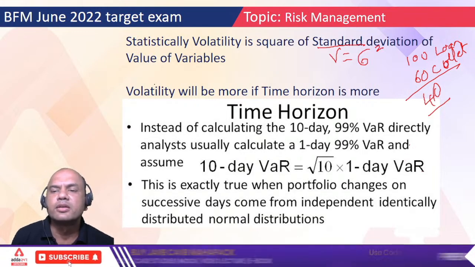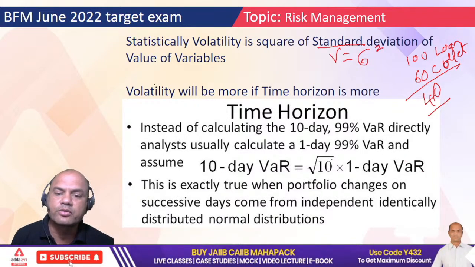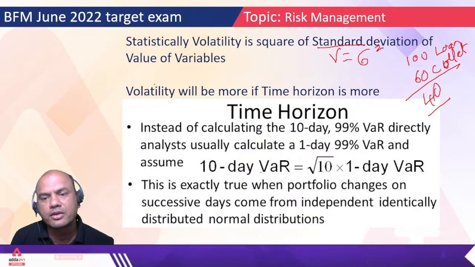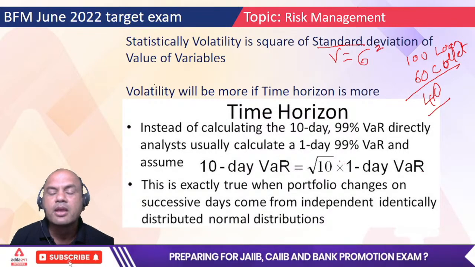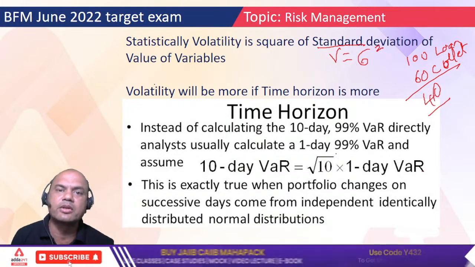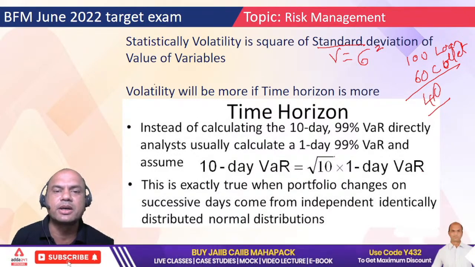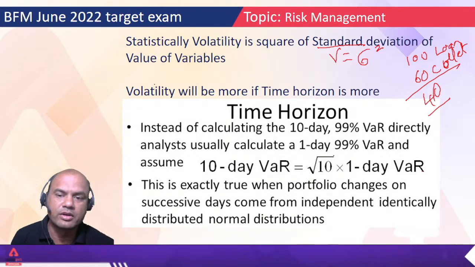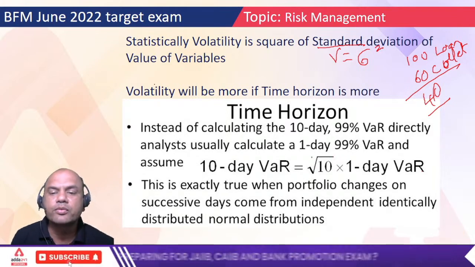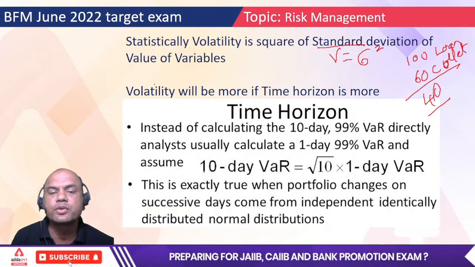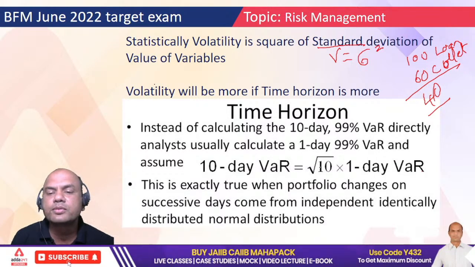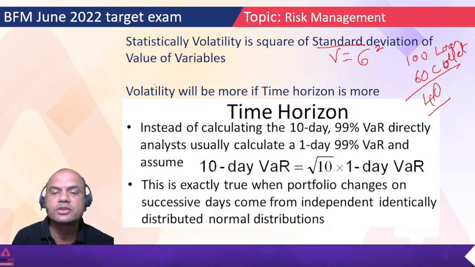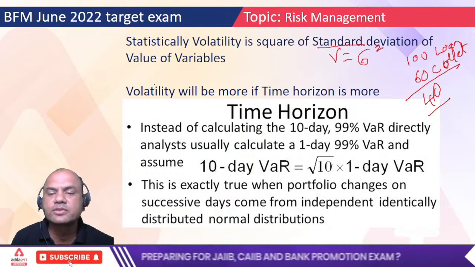Okay. So remember how to calculate this formula. This is a very important formula. You will get a 1 mark question or roughly 2 to 3 questions on this. And remember this risk measurement, you will always get roughly 5 to 6 marks of questions at least on this topic. Okay, so root of 10 into 1-day VAR. Now this is for 10 days. If I ask you for 30-day VAR, then root of 30 into 1-day VAR. If I ask you for 1 year, then root of 365 into 1-day VAR.